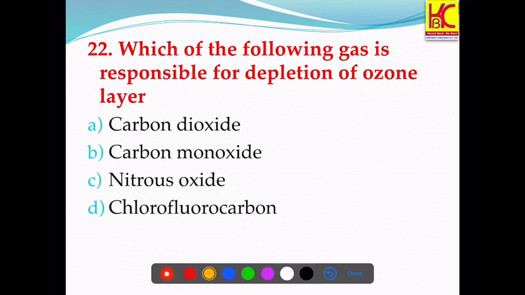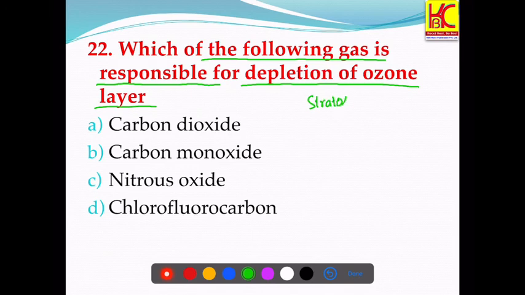Question number 22. Which of the following gas is responsible for depletion of ozone layer? So this ozone layer is a region of Earth's stratosphere. It is present in which layer of the atmosphere? It's the stratosphere that absorbs the UV rays present in the solar radiation. So this ozone layer protects us from the harmful UV rays.